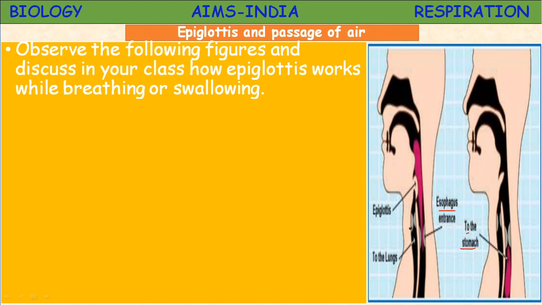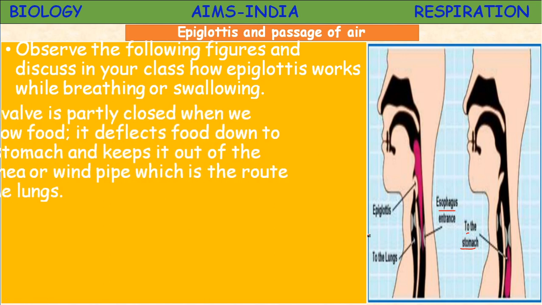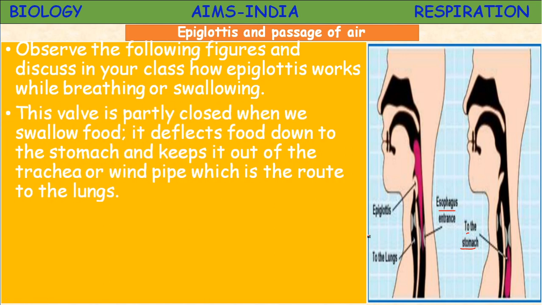But here the epiglottis is closed, so that air enters into the trachea. This valve is partly closed. Epiglottis protects the tube of the lungs, arresting the entry of the food, and it acts like a traffic police, which allows the food to enter into the food pipe and allows the air into the windpipe.